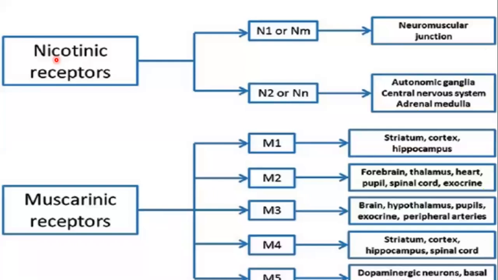So that thing should be clear in your mind: whatever cholinergic drug you take, if it is direct acting, it will bind to the receptors and produce action. And if it is indirect acting, it will interfere in the release of the acetylcholine, right? So there is much significance of the acetylcholine receptors. You have to understand the location of these acetylcholine receptors and how they work. Then you will be able to understand the action of the drug, how that drug is producing its action.